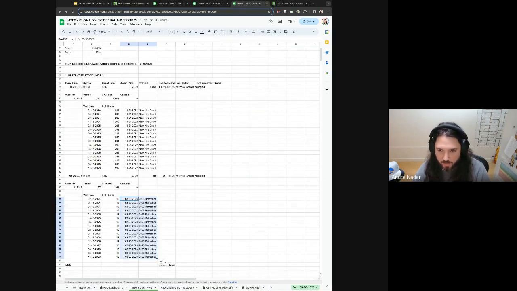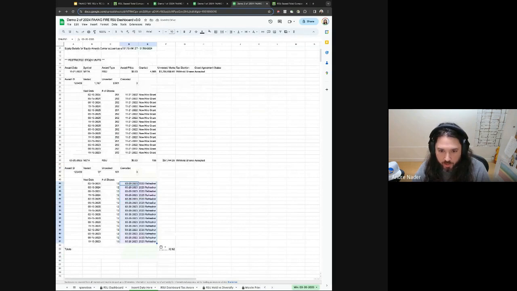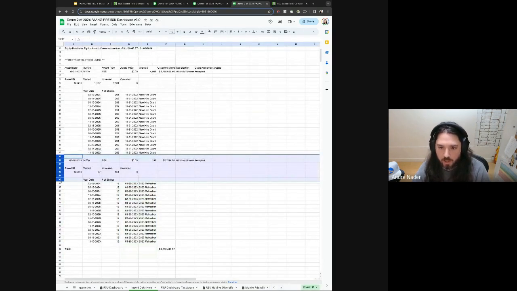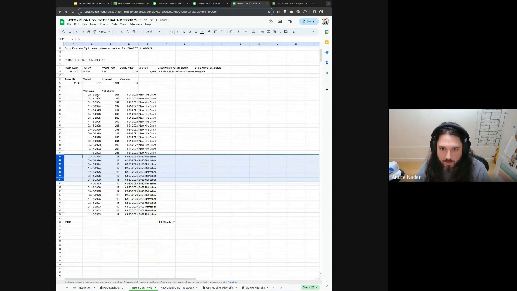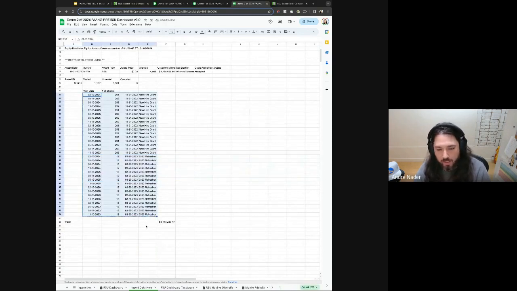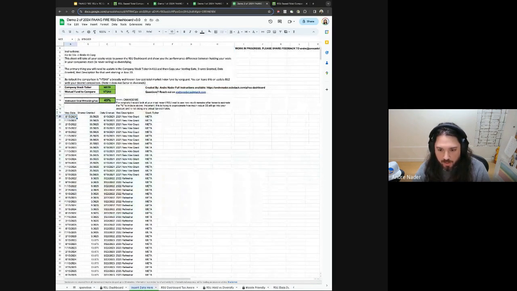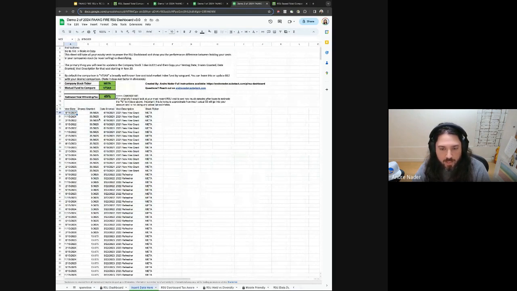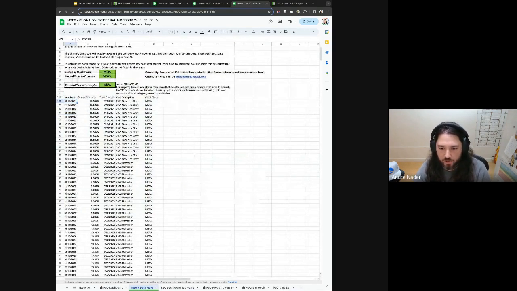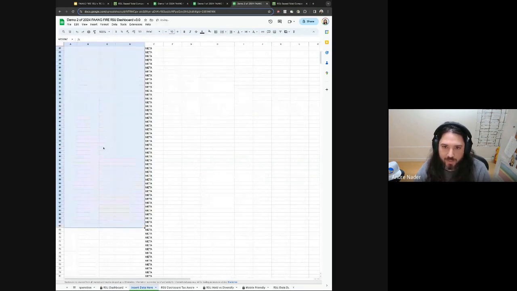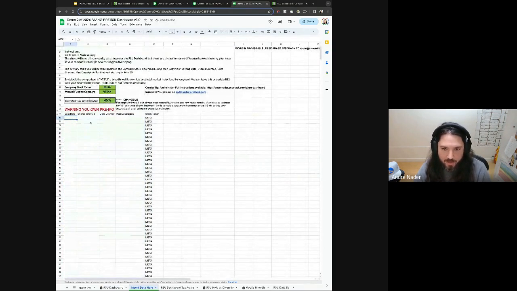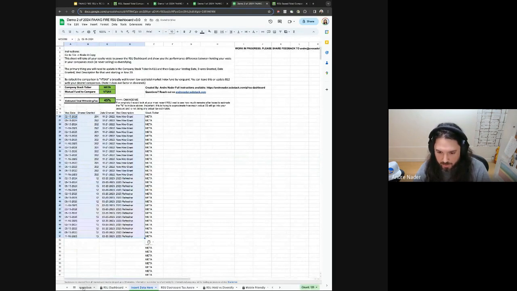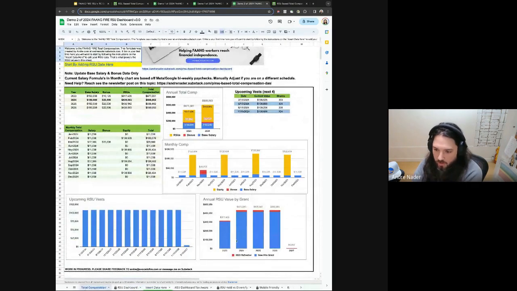This one is simple because this is someone who joined in 2022, and all they have is one partial year refresher. So this will be a good example of someone that joined early in 2022, and the impact of their refreshers. One thing to look out for: if you don't have as many vests, make sure you delete out some of the old data, because there might be some phantom data in the document. Now we can see, again, this person only has their new hire grant and a small refresher because they joined probably in one of the later months of the year.